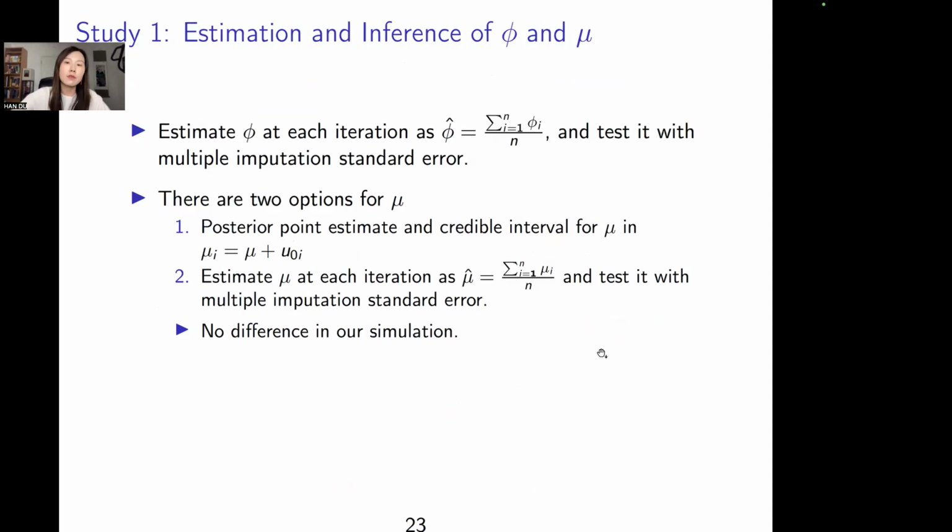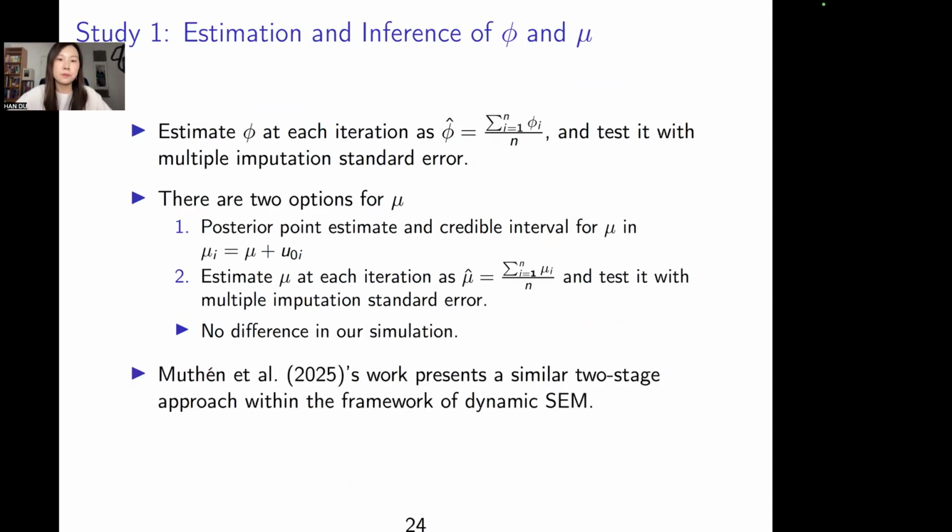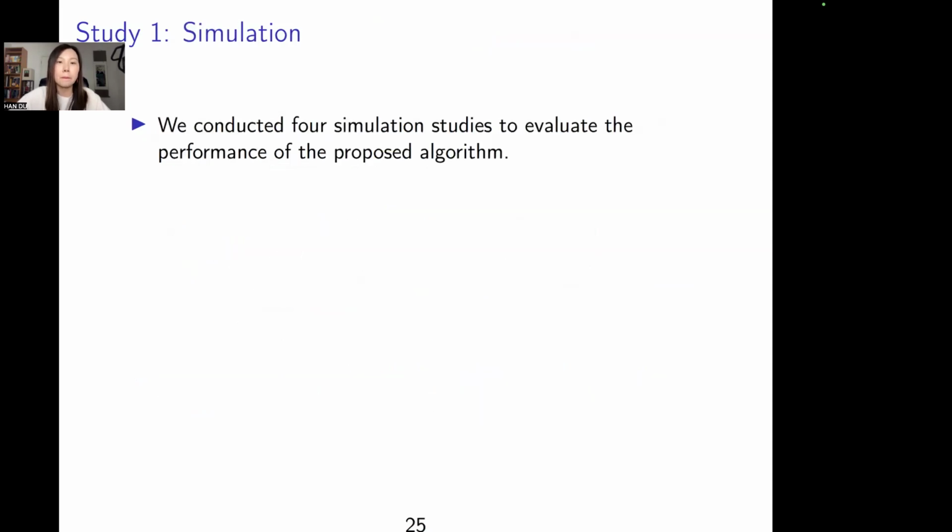Indeed, for mu, we have two options. We can use the multiple two-stage approach with multiple imputation, or directly use the point estimate and the credible interval. And there's no difference in our simulation. And I want to point out that in 2025, Newton's group also presented a similar two-stage approach within the framework of dynamic SEM.